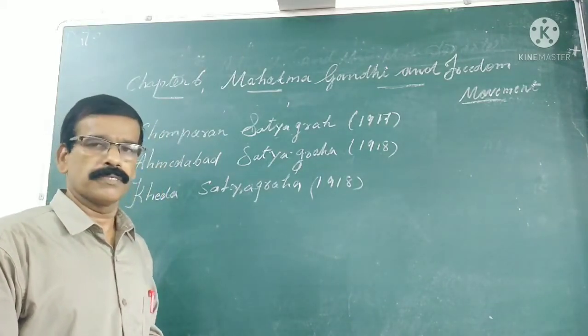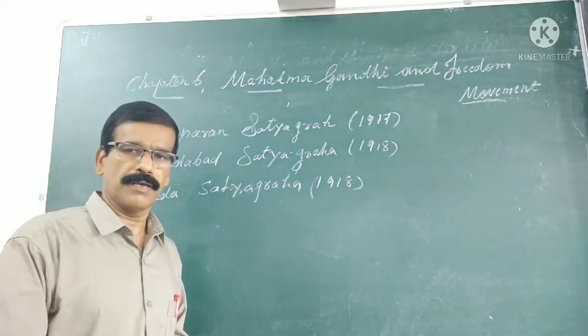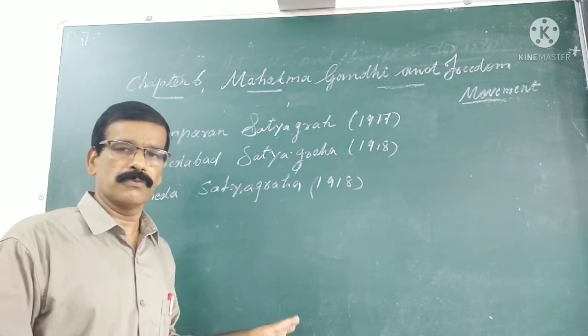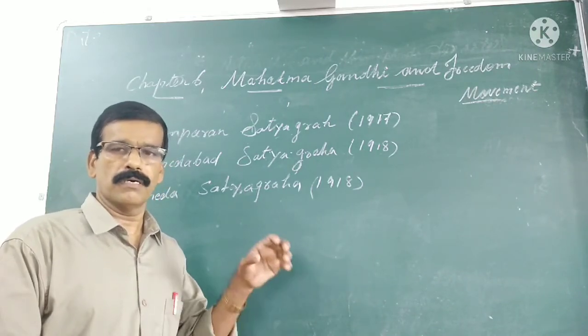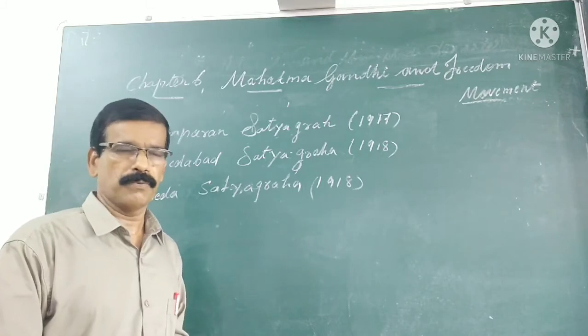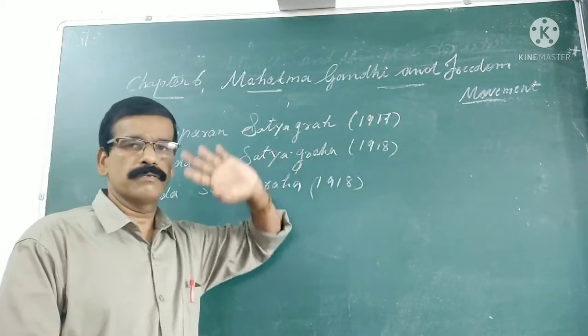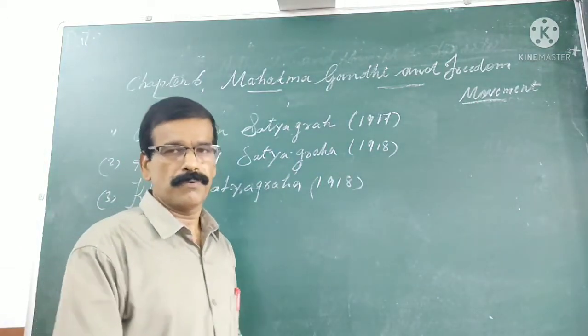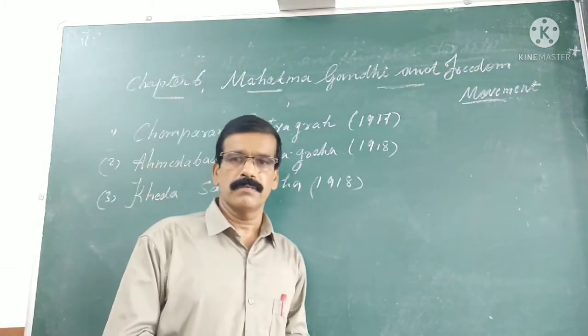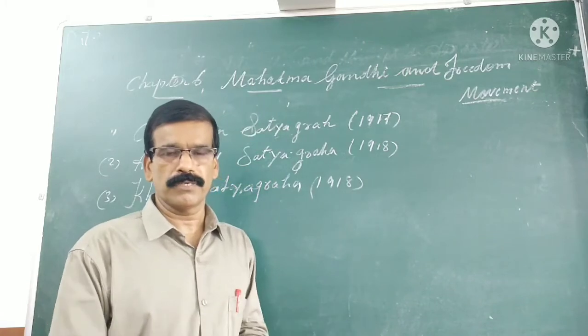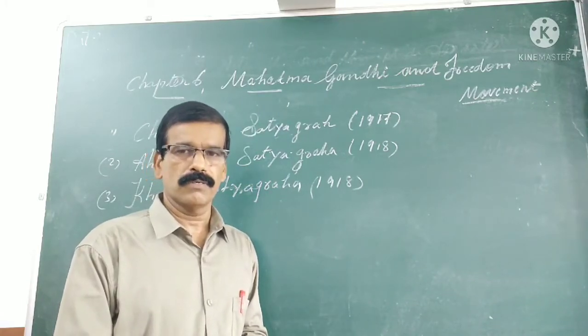After coming back from South Africa and entering the freedom movement in India, Gandhiji conducted 3 satyagrahas, or 3 struggles against the oppressors. They were very successful, and that forced him to enter the freedom movement. The first is known as the Champaran Satyagraha. That was in 1917.